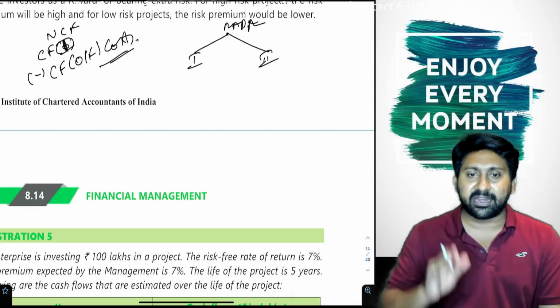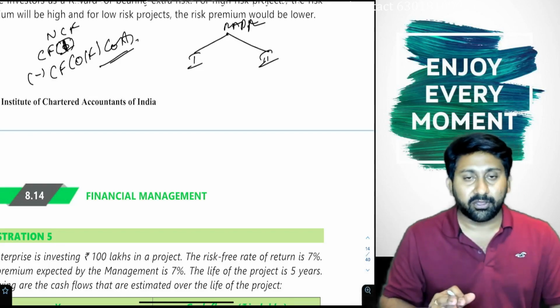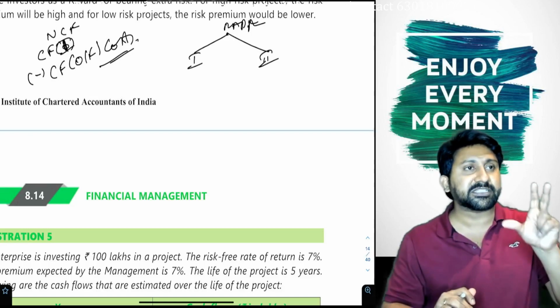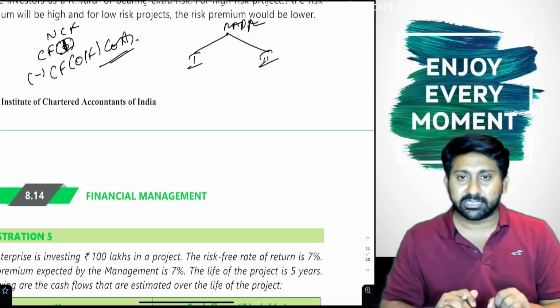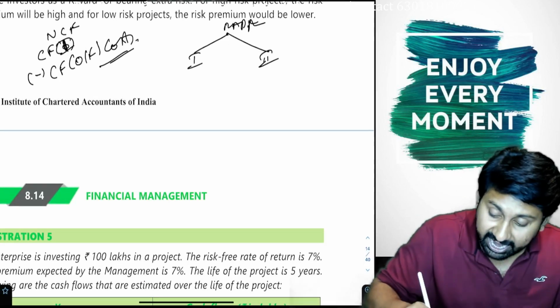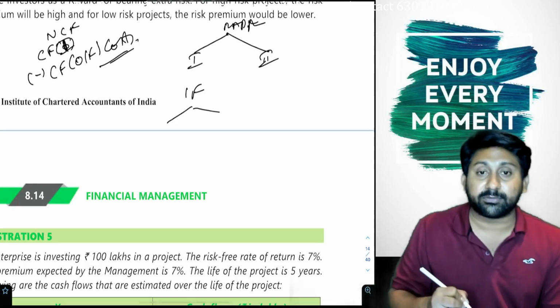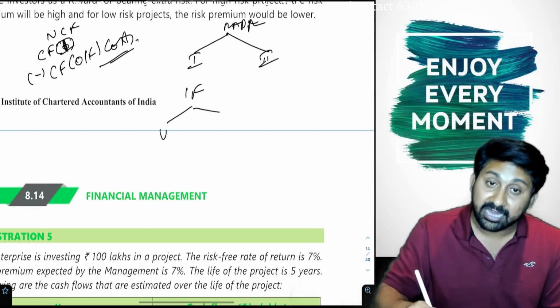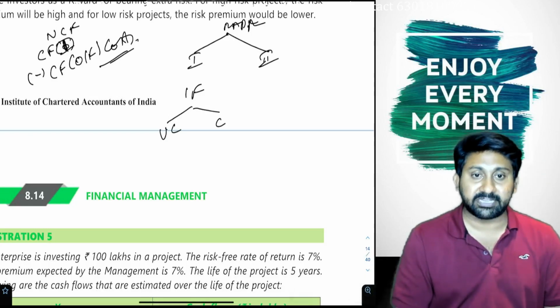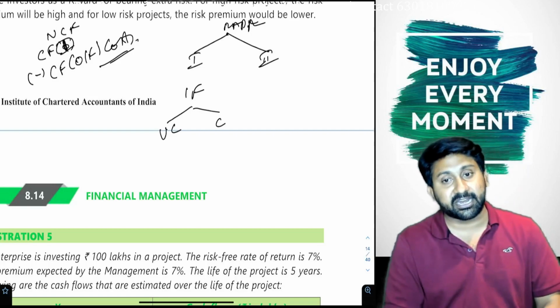Is this guaranteed or unguaranteed? Guaranteed. Next, sales. I said first year 10,000, second year 20,000. Guaranteed or unguaranteed? Unguaranteed. That means in the cash inflows, there are two types of inflows. The first one is uncertain. The second one is certain.